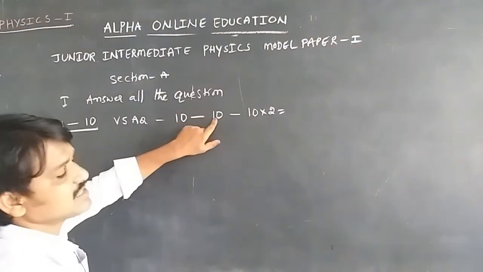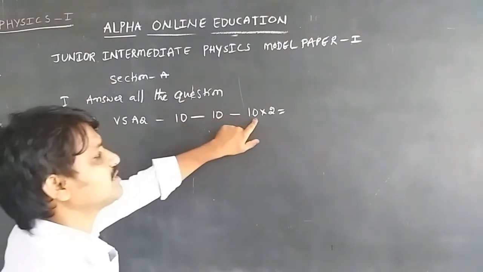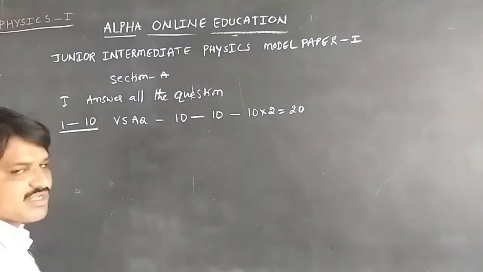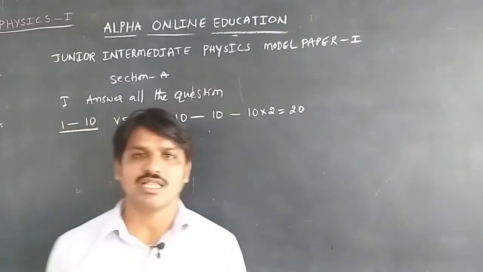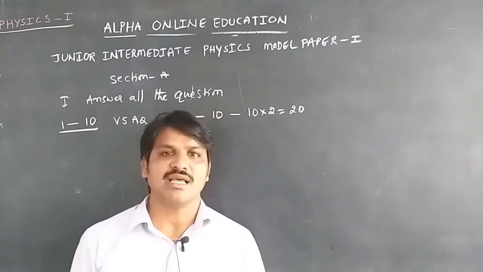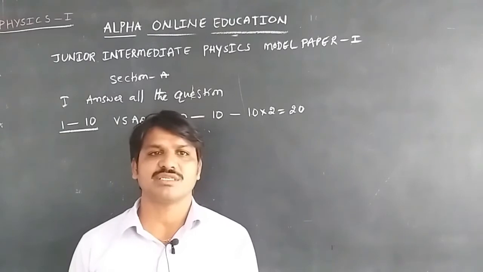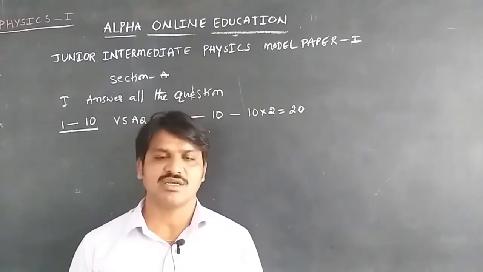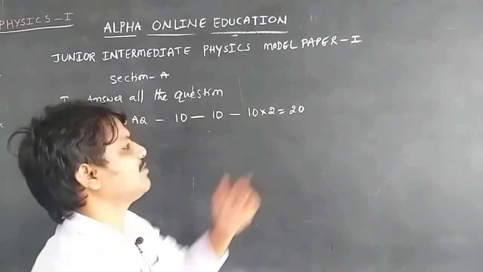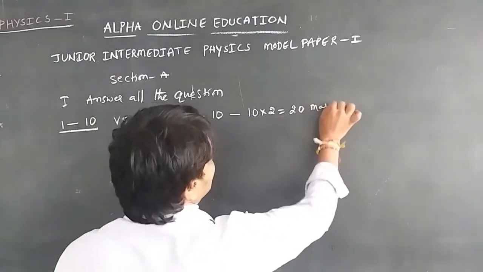Then there are 10 questions, each one containing 2 marks, that is 20 marks totally from Section A. In Section A we should answer all the questions, which are very short answer questions. Out of the 10 questions, we should write all of them, each one containing 2 marks, total 20 marks.